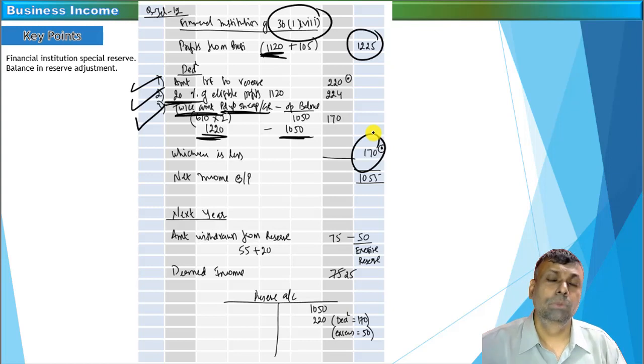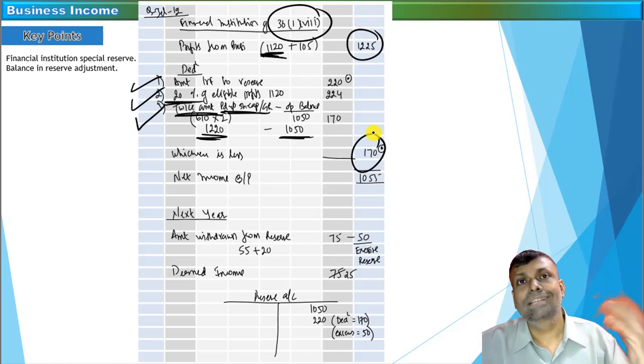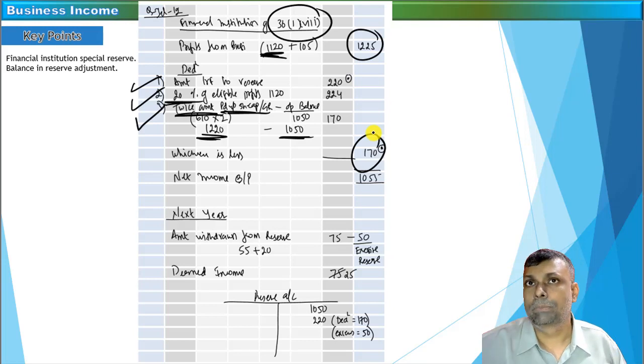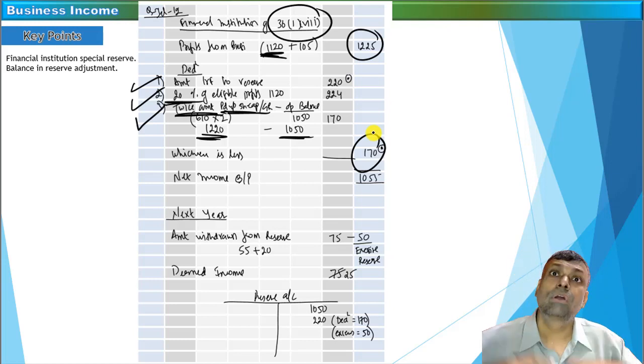However, this reserve has to be maintained, and if you withdraw any money from this particular reserve, it is a deemed income. But one thing that you should keep in your mind in the examination condition, sometimes there may be excess transfer to the reserve in year number 1. So excess transfer to the reserve is not eligible for the purpose of deduction. And if that excess figure is withdrawn back in the subsequent year, for which you haven't got the deduction, that cannot be a deemed income.